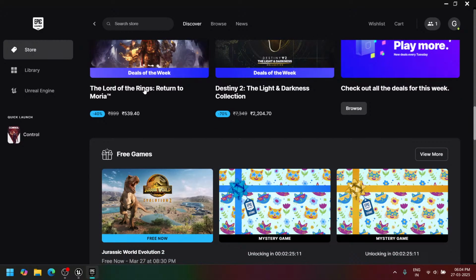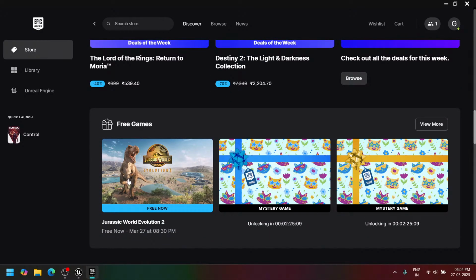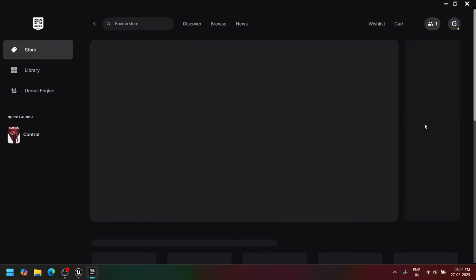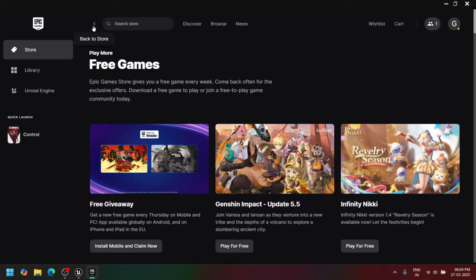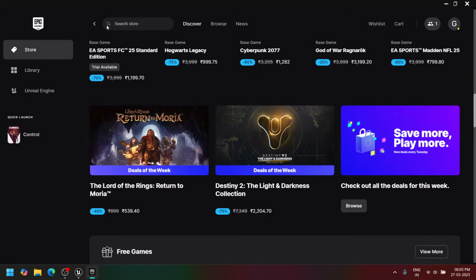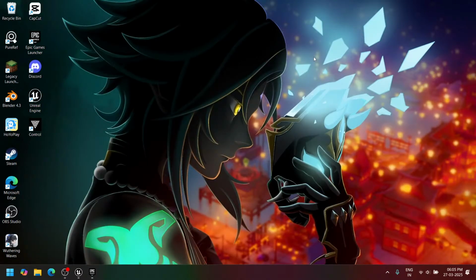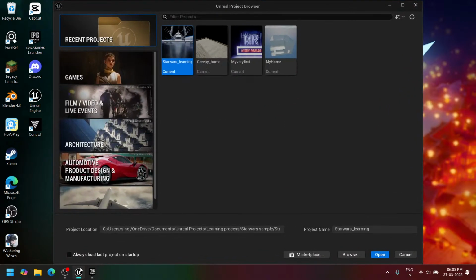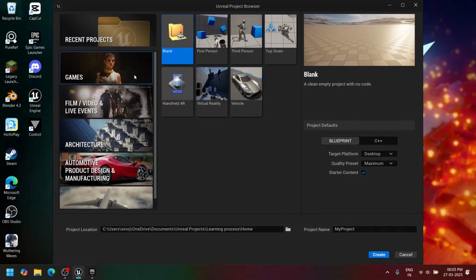They also offer weekly free games. They give them freely in the Epic Games Launcher, and they are doing many more services very well. But suddenly, I don't know why, they turned this game engine into something for every field.